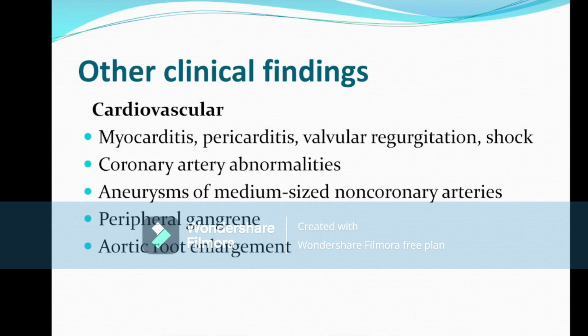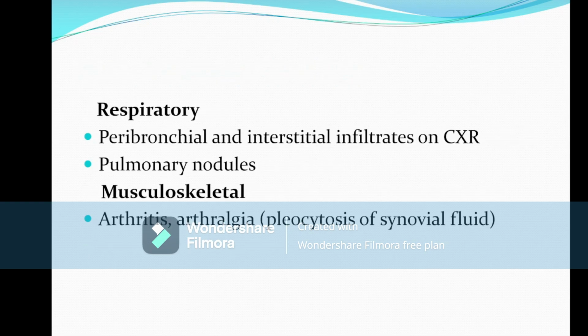Now, other clinical features of Kawasaki disease: there is a chance of myocarditis, pericarditis, or valvular regurgitation. There is a coronary artery aneurysm, and aortic root enlargement may also be present. The respiratory symptoms: there may be peribronchial or interstitial infiltration if you do a chest X-ray. Musculoskeletal features are arthritis or arthralgia, and pleocytosis in the synovial fluid.